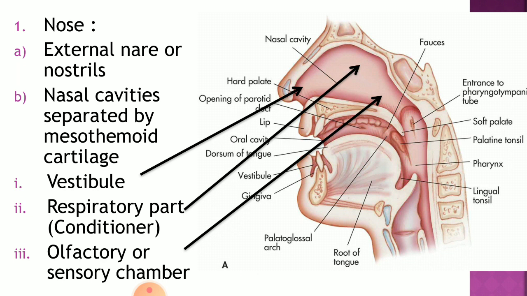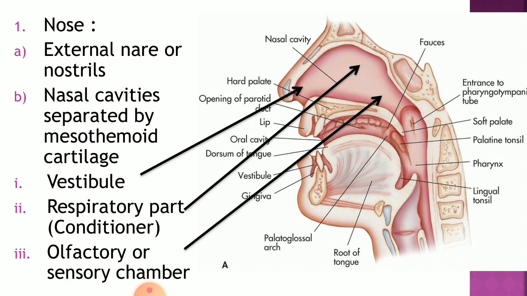So I am repeating again. In the case of the nose, the outermost opening is called the external nare or nostril. It opens into a cavity called the nasal cavity, and these nasal cavities are separated by a cartilage called the mesethmoid cartilage. Each nasal cavity is divided into left and right chambers because of this cartilage. Now each chamber has three parts. The first part is called the vestibule, which you can make out in the diagram. The second part is called the respiratory part or conditioner, and the third part is called the olfactory or sensory chamber.